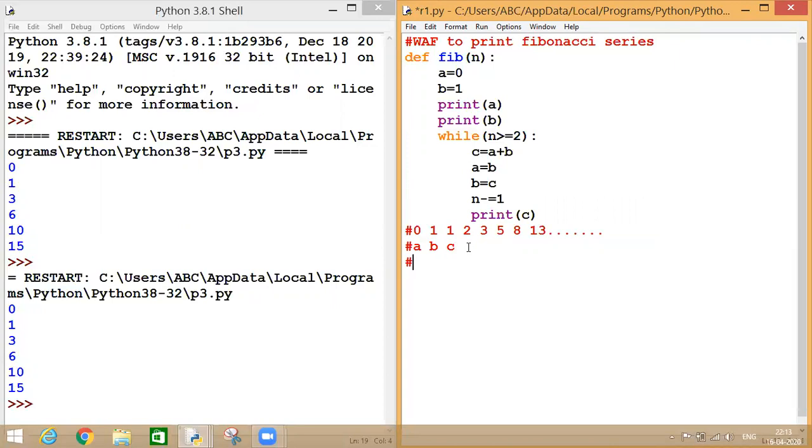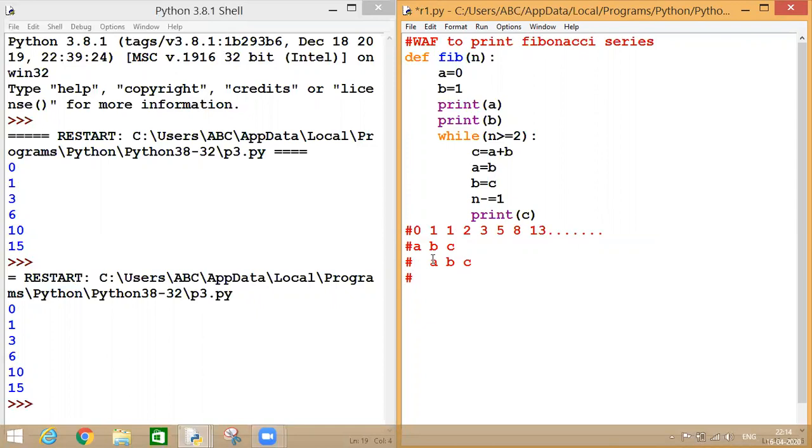I'm writing over here. Now in this, what have I written? I'm making my B as A and C as B. Like if I write over here that I'm converting this B into A and C into B, and next C I'm calculating as A plus B. Let's move on.